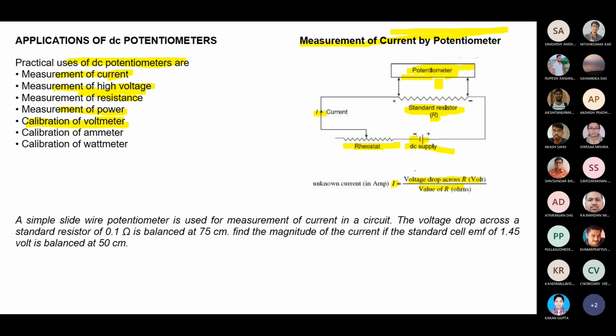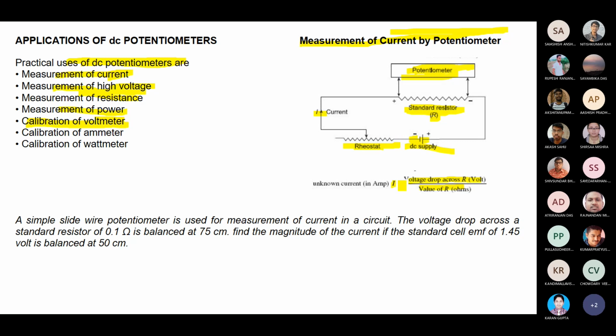So this is a very simple chapter, the potentiometer. We are discussing only the DC potentiometer. This is also applicable to AC, but till now we are focused only on DC. In the syllabus, the exam is up to the DC potentiometer. We are not discussing the AC potentiometer in my class, so no question will come from it.